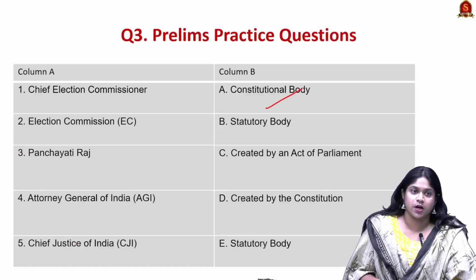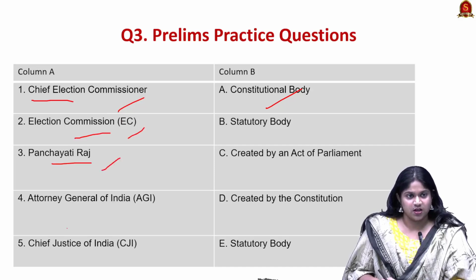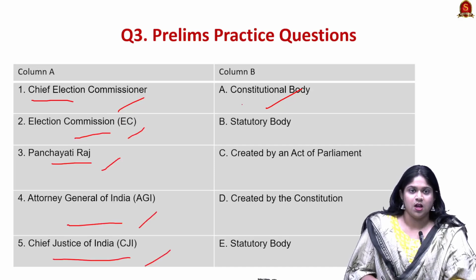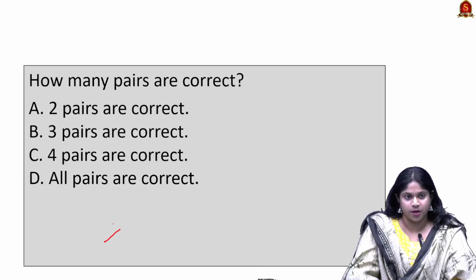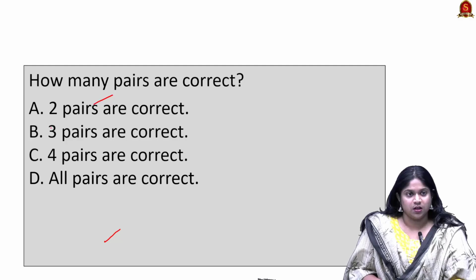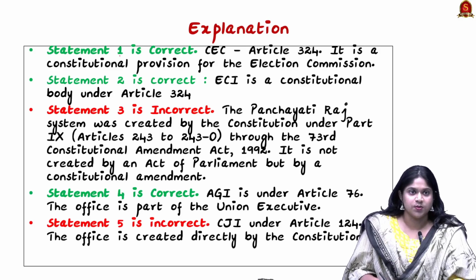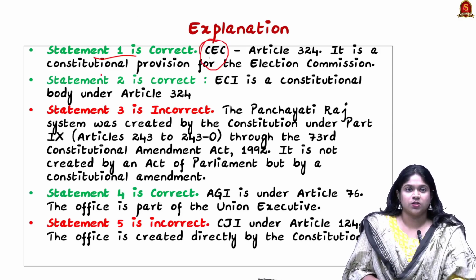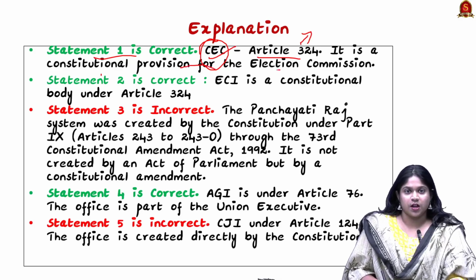So here is a prelims practice question. Column A consists of the bodies: Chief Election Commissioner, Election Commissioner, Panchayati Raj, Attorney General of India, and Chief Justice of India. Column B consists of what each of the bodies include. Which of the pairs are right? The options are 2 pairs, 3 pairs, 4 pairs, and all pairs. The answer is that only 3 pairs are right. So again you have to brush up the concepts. Statement 1 is right. The Chief Election Commissioner comes under Article 324 and is a constitutional body. So it is a constitutional provision for the Election Commission.